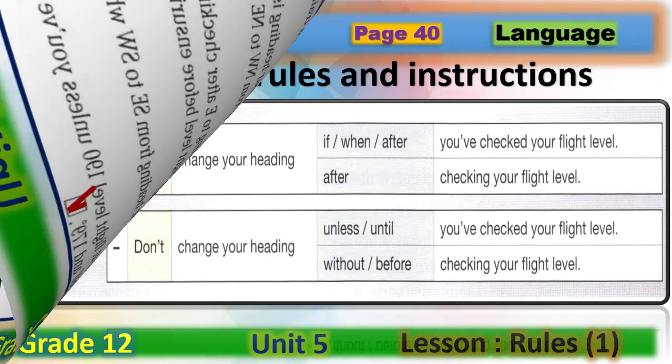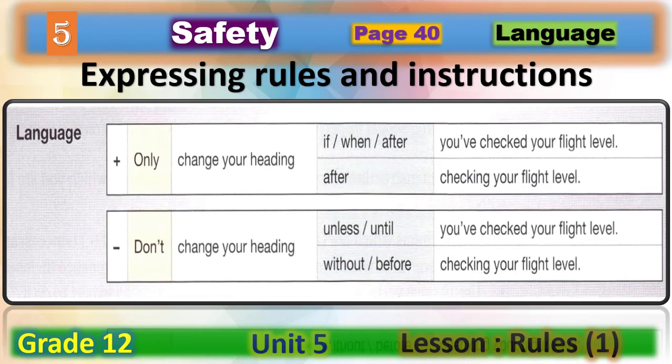Now let's move to the language section, and let's have a look at the table here. If we are going to talk positively, we can use only and the verbs here. Change your heading if, when, or after you have checked your flight level. Or you can use after, and as we said before, after is followed by the gerund, verb plus ing: after checking your flight level. Okay?